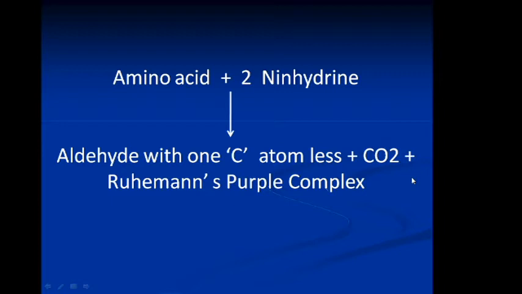See in this slide. This is the Ninhydrin molecule which reacts with alpha amino acid to produce aldehyde, carbon dioxide, ammonia and reduced Ninhydrin. This reduced Ninhydrin reacts with this ammonia and another molecule of Ninhydrin in this way.